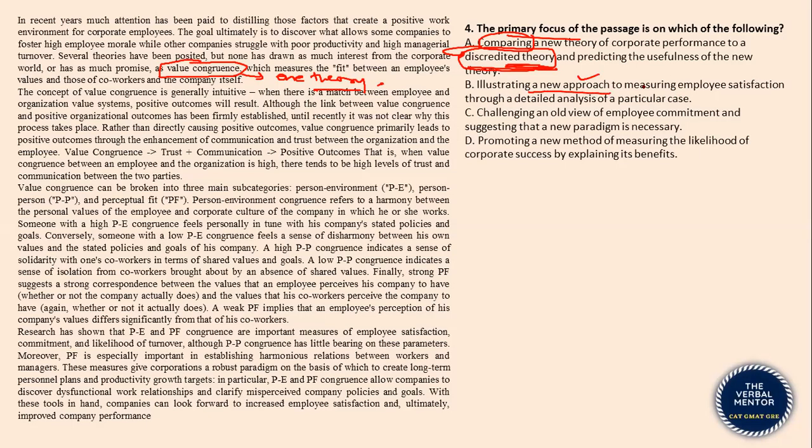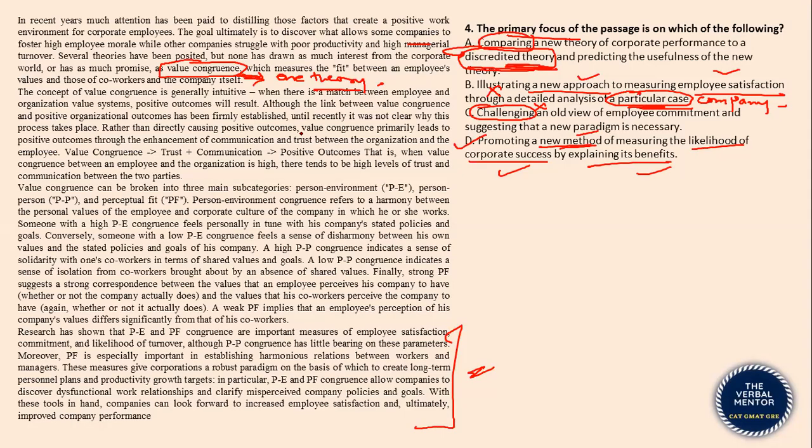Illustrating a new approach to measuring employee satisfaction through a detailed analysis of a particular case. A particular case would mean a particular company. Author has not discussed value congruence theory in context of a particular company. There is no example given in the passage as such. Challenging an old view. Author does not really challenge any old view here. Promoting a new method of measuring the likelihood of corporate success, that is creating a positive environment, by explaining its benefits. Last paragraph explains the benefits of this new method. Option D should be the correct answer.